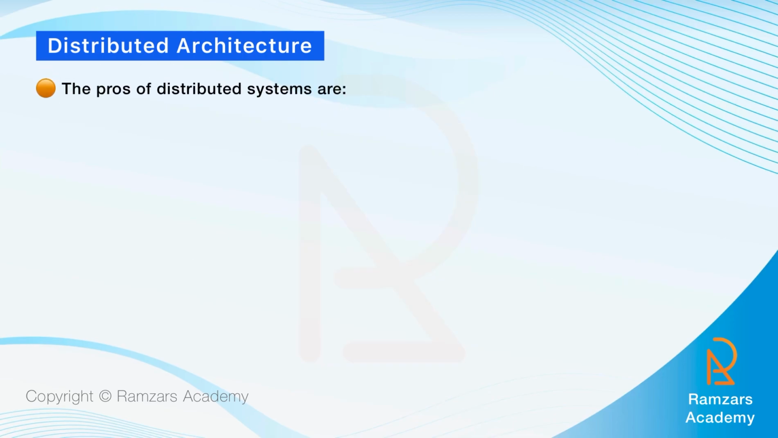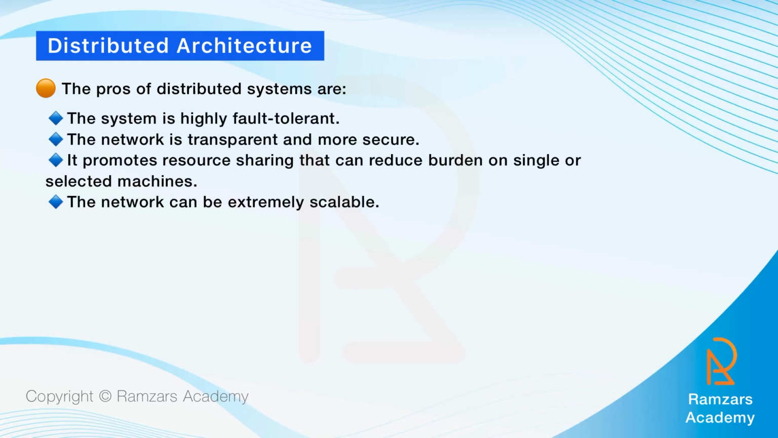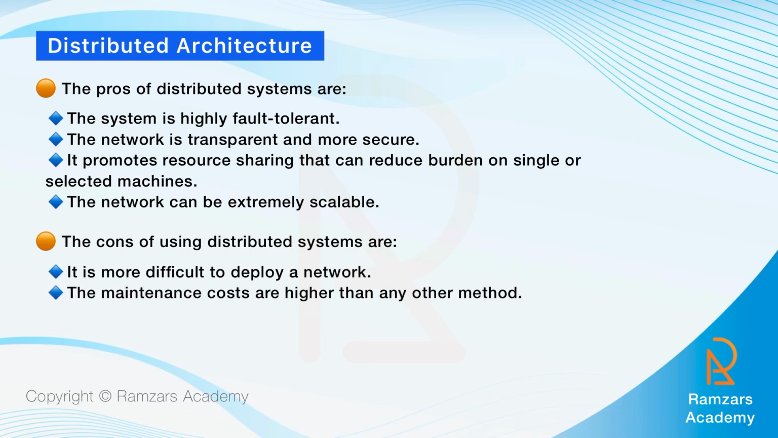The pros of distributed systems are as follows. The system is highly fault tolerant. The network will be transparent and more secure. It promotes resource sharing that can reduce burden on single or selected machines. The network can be extremely scalable. Now let's see some cons of using distributed systems. It is more difficult to deploy a network. The maintenance costs are higher than any other method.